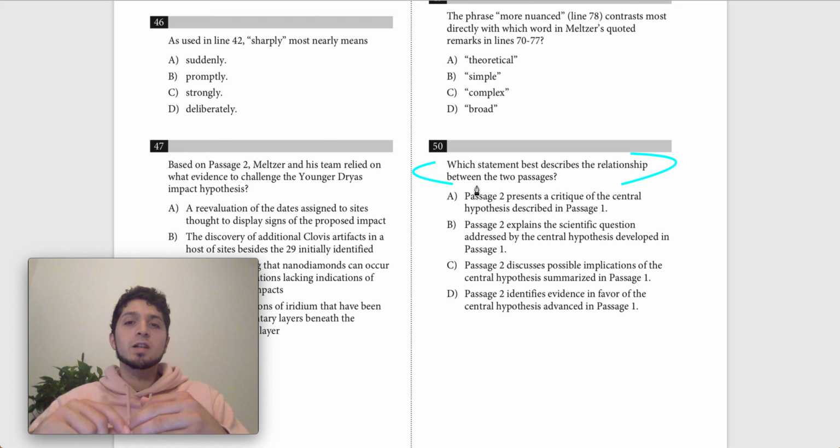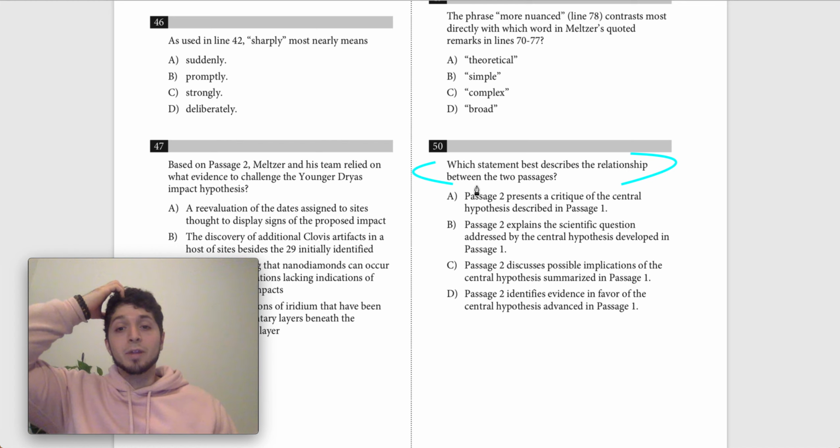So whenever we get a question like this, which talks about the big picture between the two different paired passages, I really can't think of any other way to solve these other than understanding the argument pretty decently and being able to do most of the work in your head. Normally, paired passages focus less on the level of specific detail like some of the other passages do, and they focus more on the level of the argument. So if you have a good understanding of each of the arguments from either passage, it becomes a little bit easier to do this work in your head. Otherwise, you're going to be going back and rereading and scanning, and it's going to be hard to find specific evidence for it. So let's start with this.